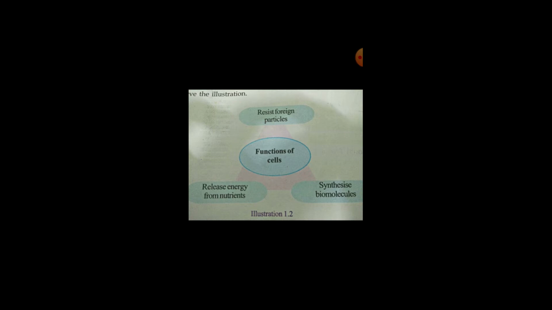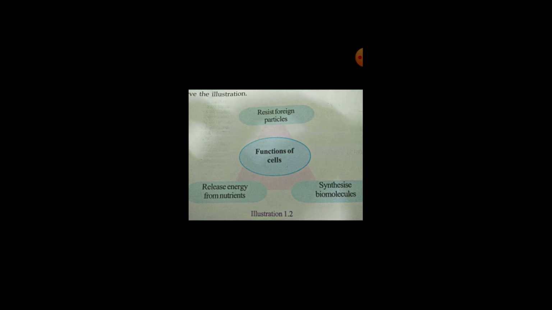Look at the illustration. First of all, cells are able to resist foreign particles which enter into the body. They are able to prevent foreign particles like germs. Then they synthesize biomolecules, which are required for the physiological functions of the body.